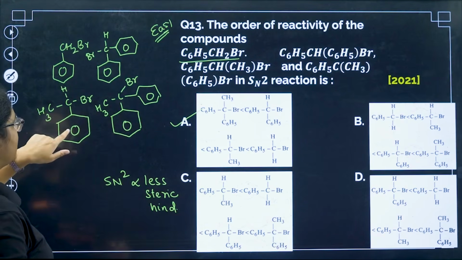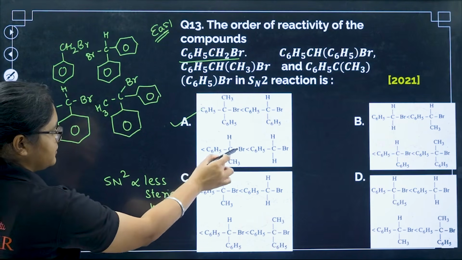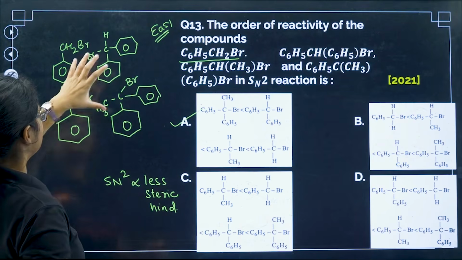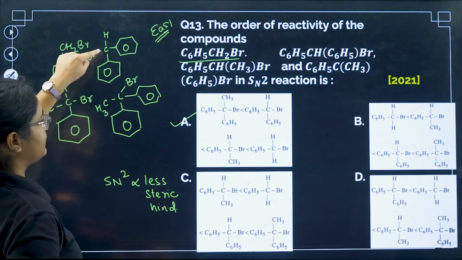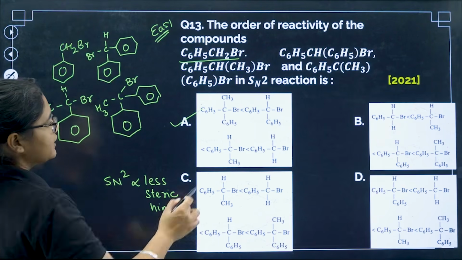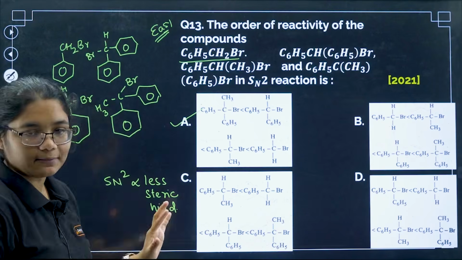Next, here there is only one benzene ring, so this has to be the next group, C6H5CH3HBr. Next, if you see two benzene rings, here CH3 is there, so this is more sterically hindered as compared to this one because here H is there. So here you have this one and then you have this one. Okay, so that is option number A.